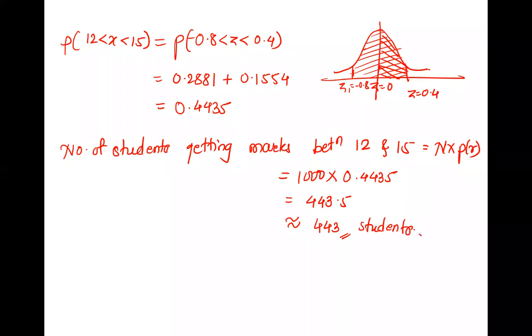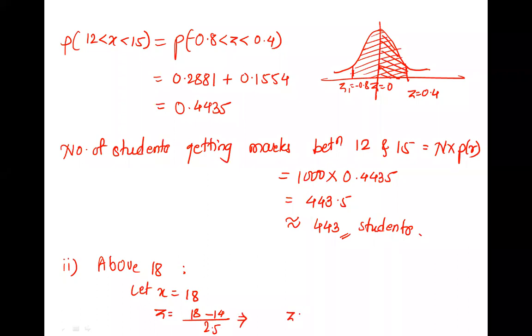Then the first question. Can you go ahead with second, please? Start solving second. Above 18. How many x are there? Only one. Right. So we'll call it x. So let x be 18. So we can find z. 18 minus 14 upon 2.5. 1.6.